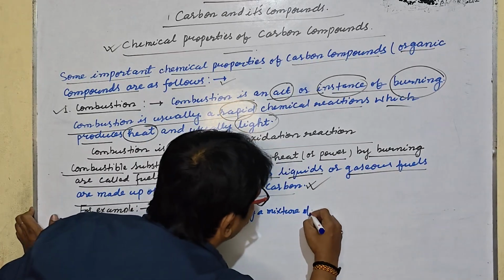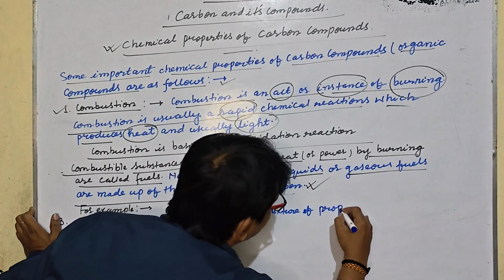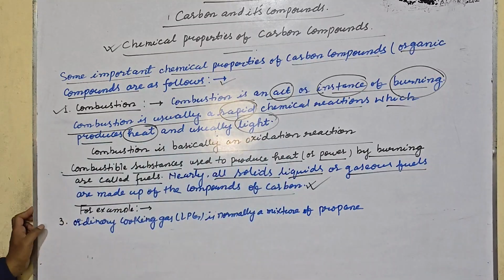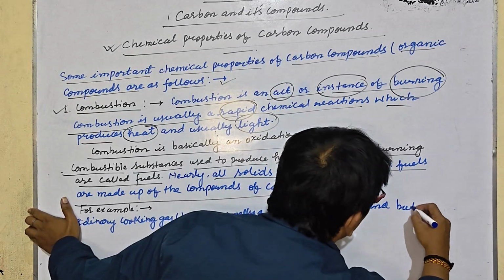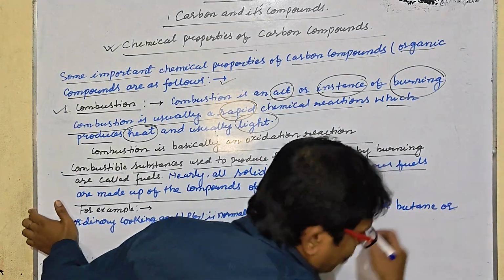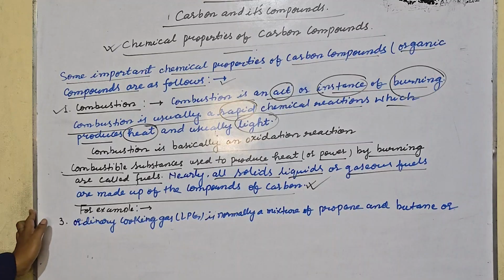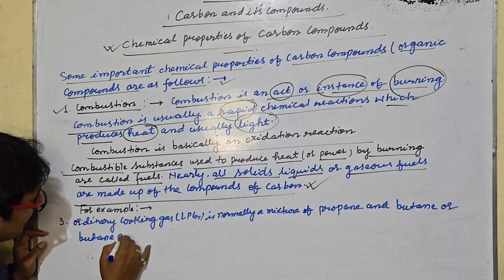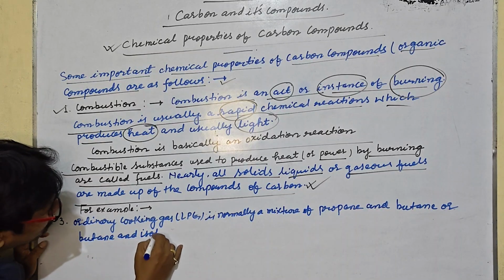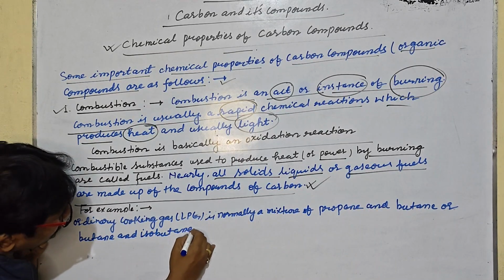propane and butane, or butane and isobutane. Is it clear?